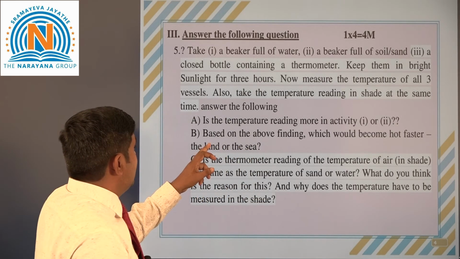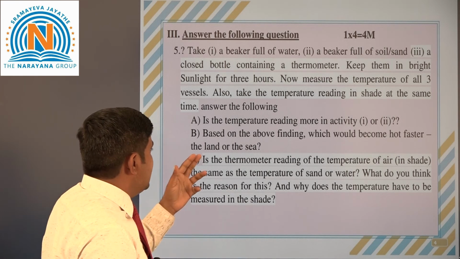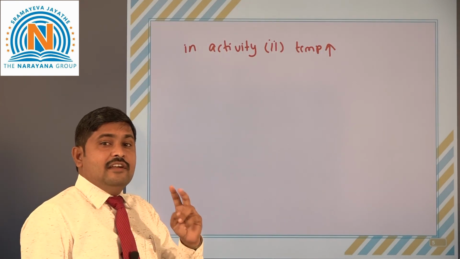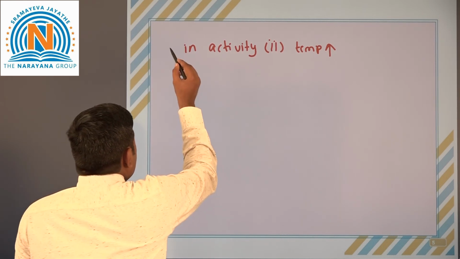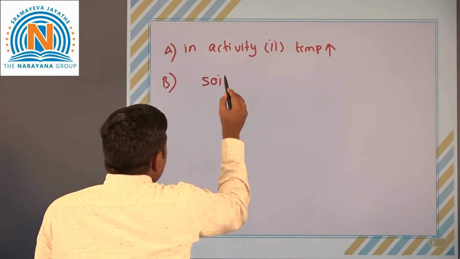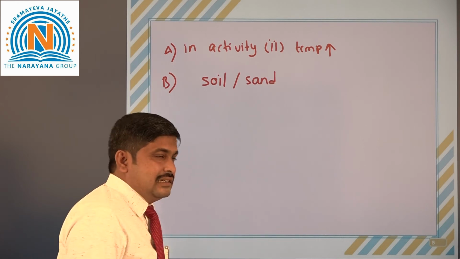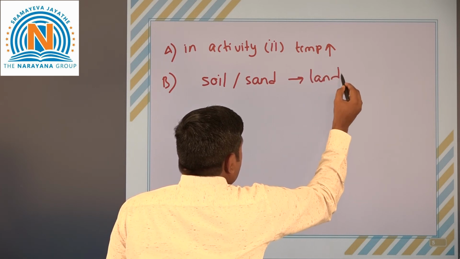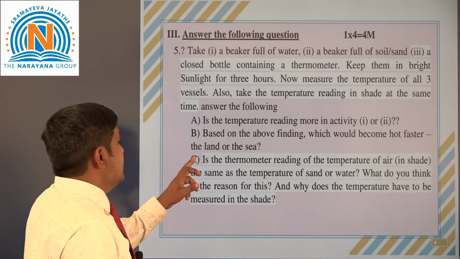And if you see the second question: based on the above findings, which would become hot faster, the land or the sea? We can see that among the 3 beakers, the second one gets hot faster, meaning soil and sand. So based on the above observations, the answer is that soil or sand becomes hot faster. So definitely the land gets hot faster.